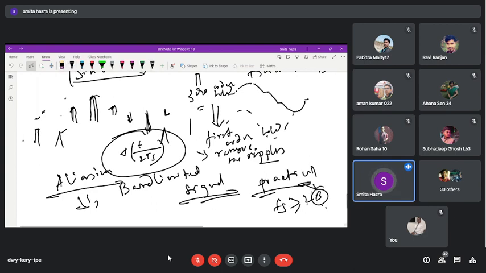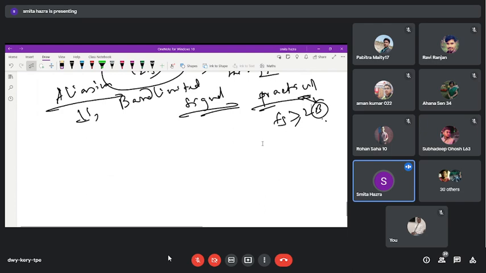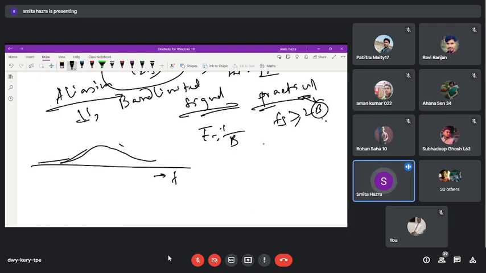And when we handle practical signals, if they are not band limited, then a problem of aliasing arises. What is that? As practical signals are time limited, not band limited, and T and B are inversely proportional to each other, the signals are extended like this on the frequency scale. Whatever is the content, suppose we are talking about this one like this.